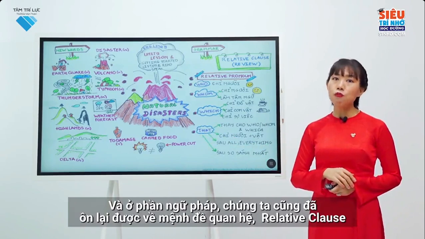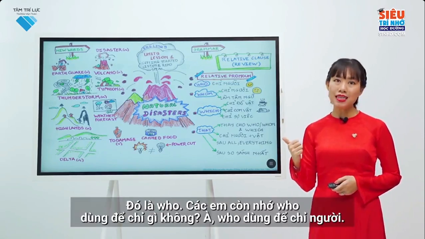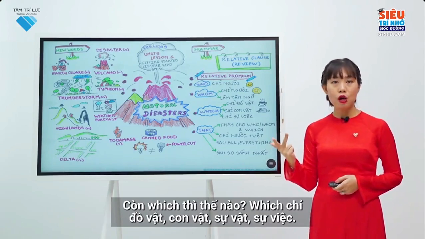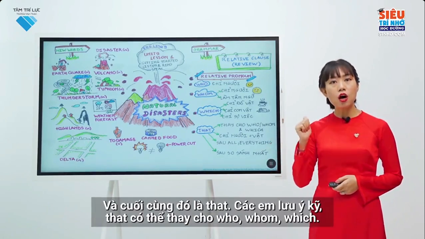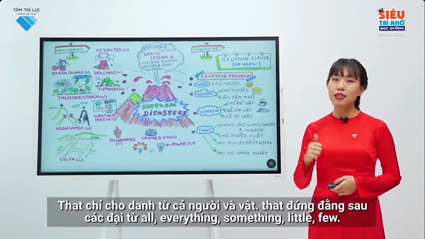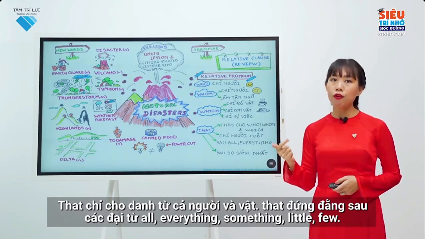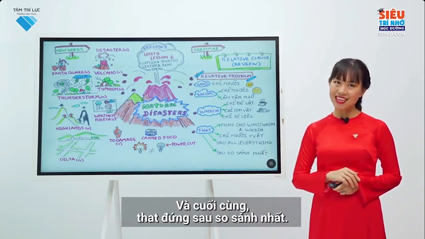And about grammar, we have revised the relative clause with relative pronouns. That is who. Do you remember what is who used for? Who is used for humans. What about whom? Whom is also used to indicate humans as objects. What about which? Which is used for objects, animals, things, and phenomena. And finally, that. Please notice that can replace who, whom, which. That can be used for both humans and objects. That is used after pronouns like all, everything, something, little, few. And finally, that is used after superlatives.